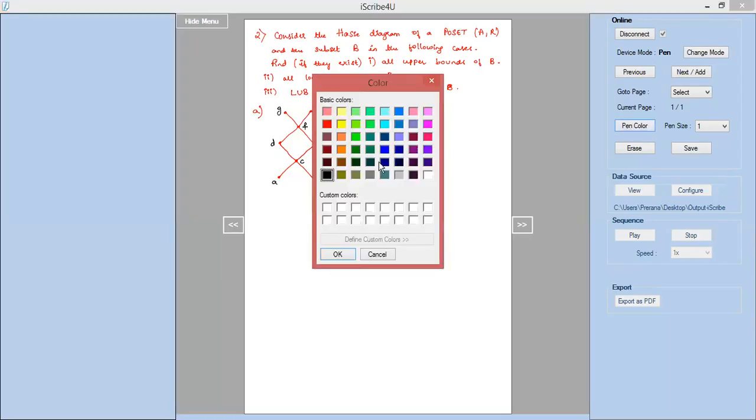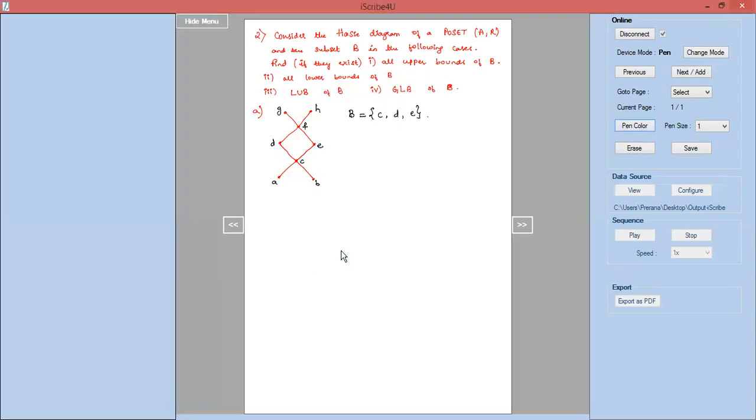So we'll have to find out all lower bounds, all upper bounds, LUB and GLB of the subset B. Okay, we will do it one by one. So solution for the same, I will write down first one. First one is to find out all upper bounds of B. Correct? So what is the definition for upper bound? We will recall the definition for upper bound.